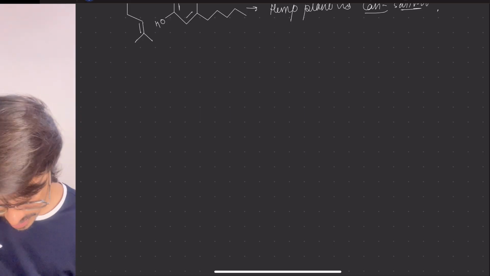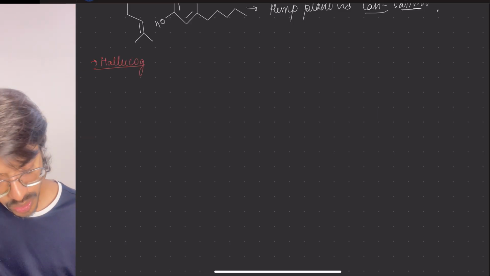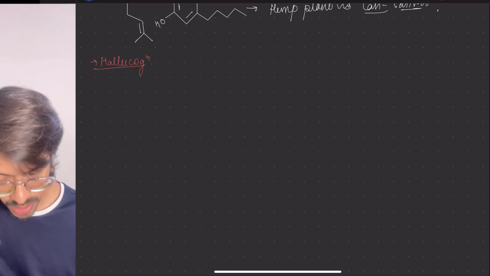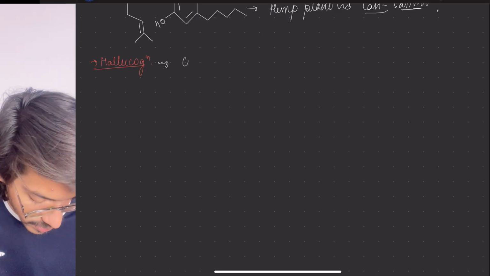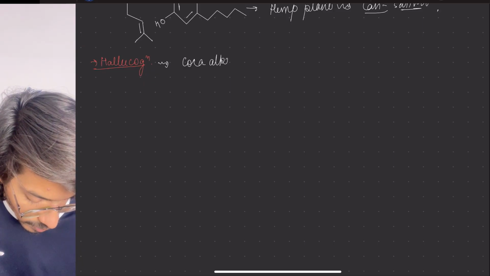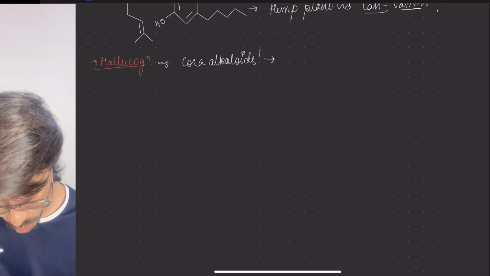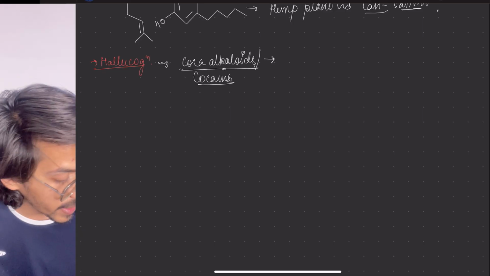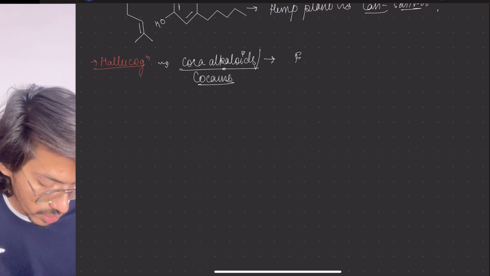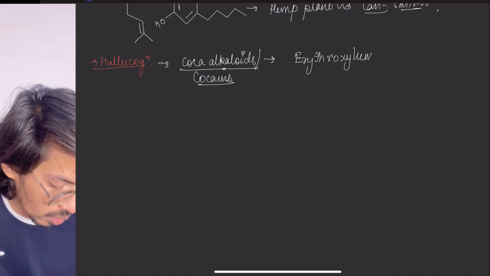Okay, then the next thing is the hallucinogens. Third is hallucinogens. Now in hallucinogens, they are giving certain examples. The first is coca alkaloids, also called cocaine. Coca alkaloid cocaine is obtained from Erythroxylum coca.